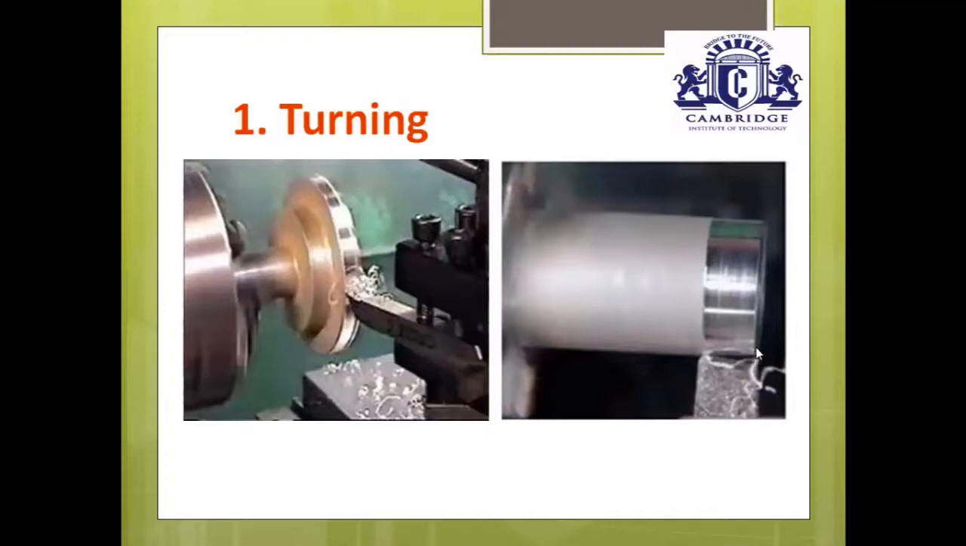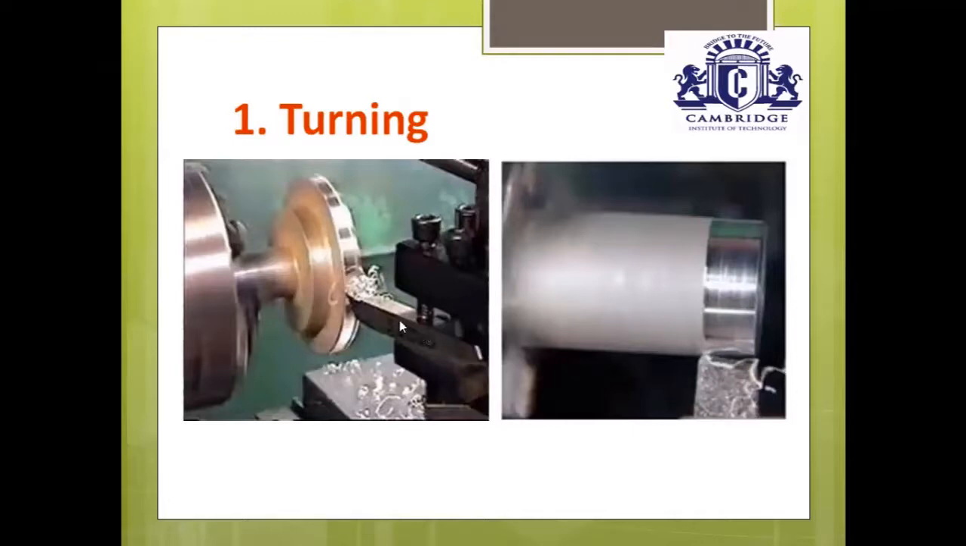Once you have given the depth of cut, move the cutting tool from its one end to other end, that is from right end to left end or from left end to right end. It removes the excess material in the form of small chips. You just observe here, it removes the excess material in the form of small chips. It produces a cylindrical object with a reduced diameter.